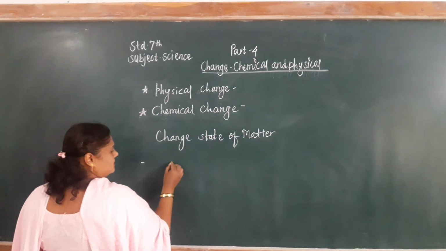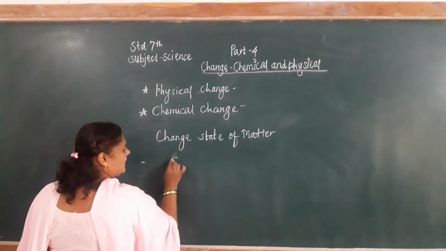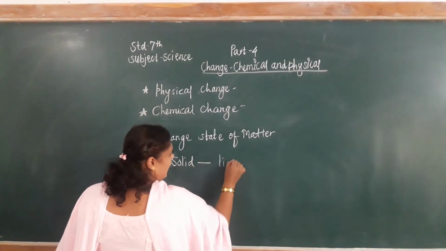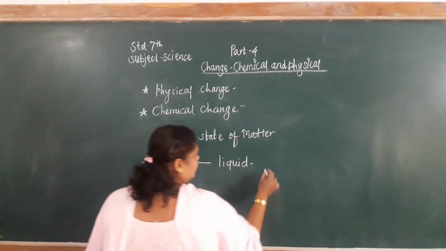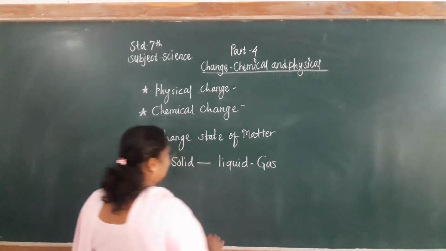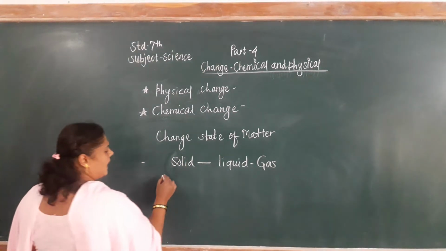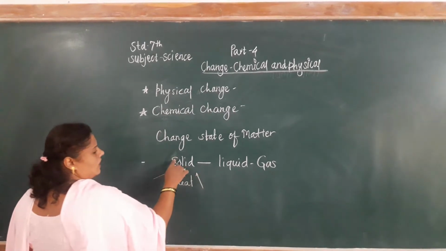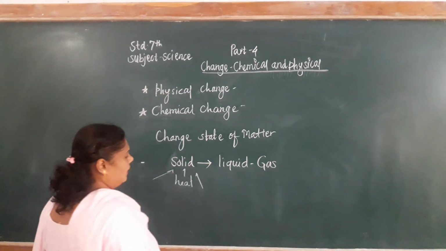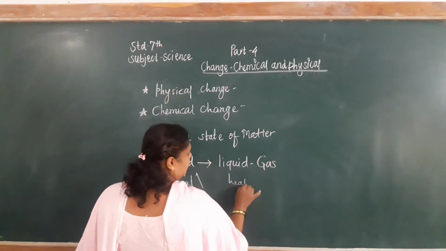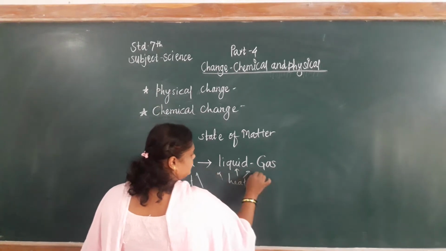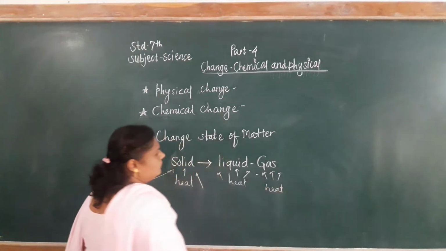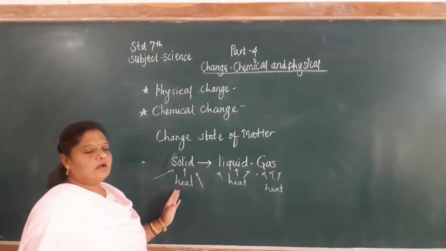Now in that, let's first look at the states: solid state, then liquid state and then gaseous state. Okay, so these are the states of substances. What happens when we supply heat to it? When we supply heat, the solid substance changes into liquid state. When we again supply heat, it changes into gaseous state. So these are the effects of heat due to which the change of state of matter occurs.